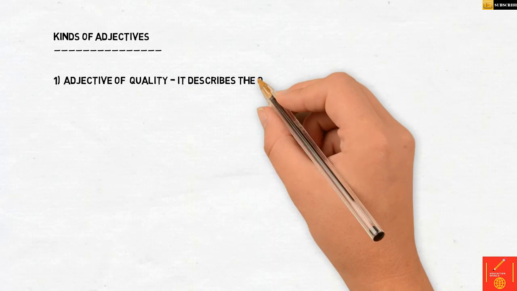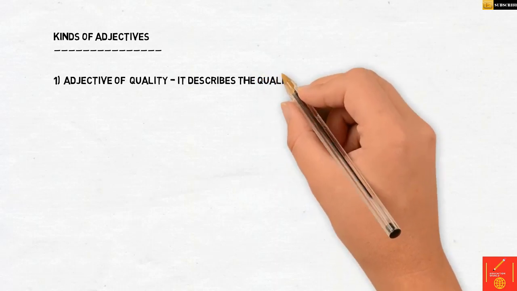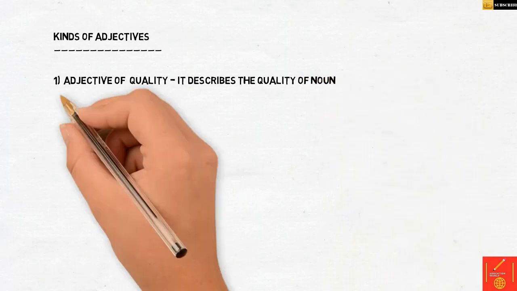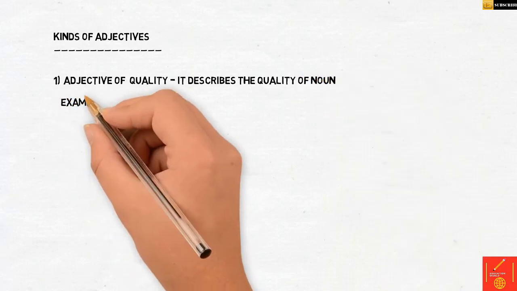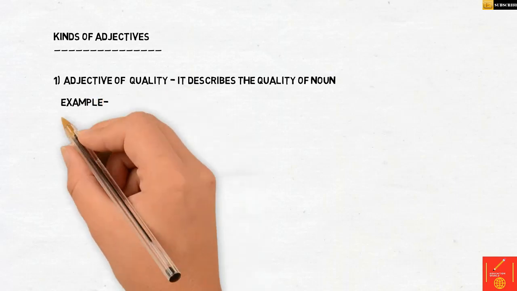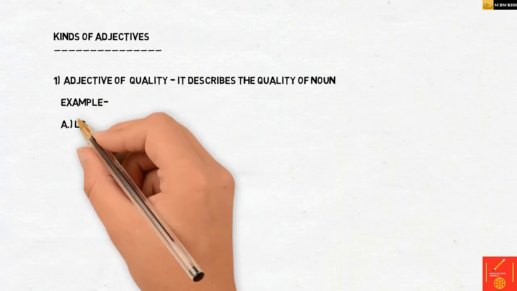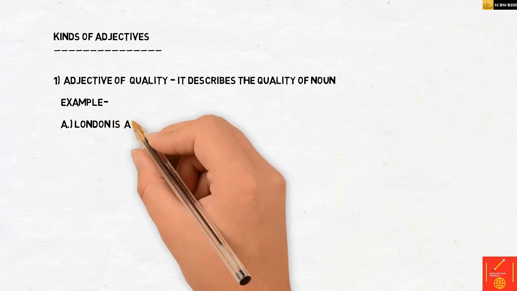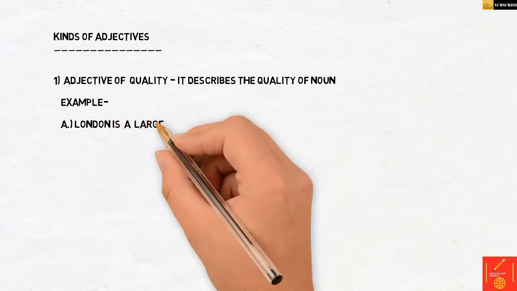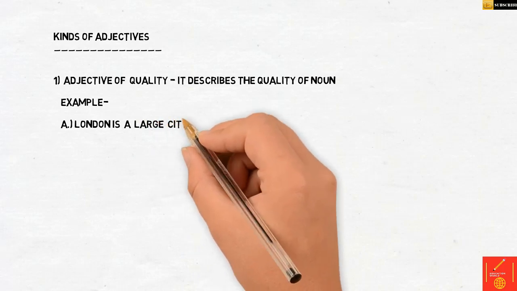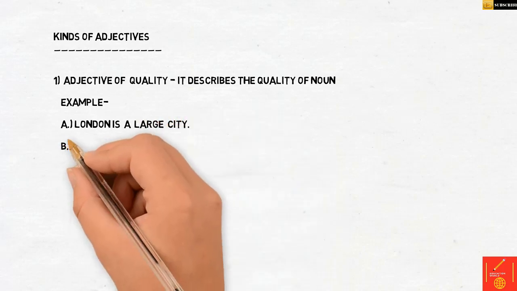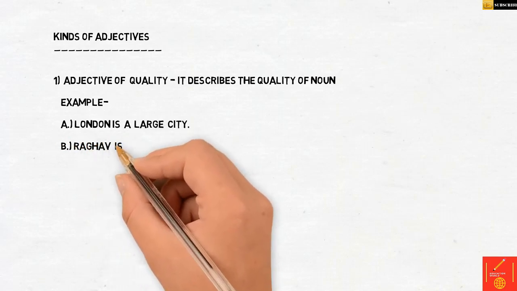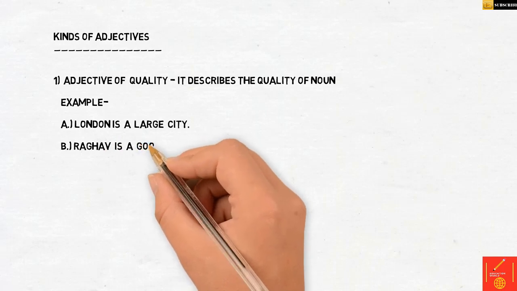So can you tell me what is describing London? London is the noun. And how is London? What is describing the city London? That it is large. So this becomes your adjective. And what kind of adjective is this? This is an adjective of quality because it's describing the word London. The adjective of quality can be of many kinds. Quality can be honesty, can be brave, then you can have beautiful, etc.